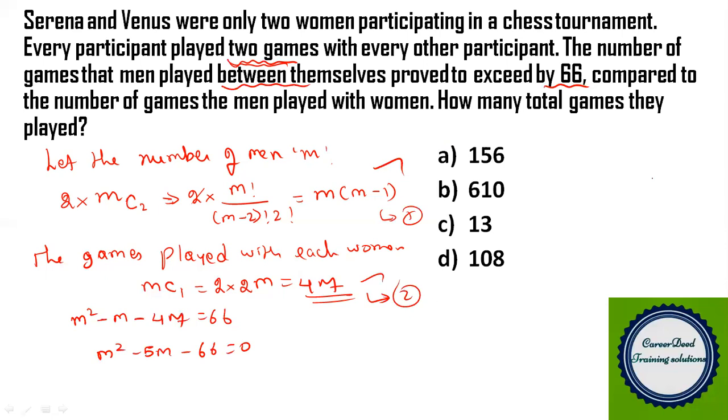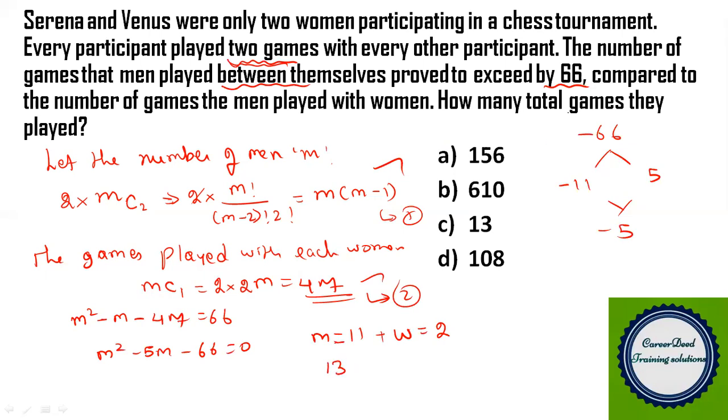So you have an equation with minus 66, and while adding, you have to get minus 5. So minus 11 and plus 6. You have to choose the value of m as only the positive value, that is 11. So if the m value is 11 and the total number of women is 2, how many players do we have in total? 11 plus 2, 13 players, right?